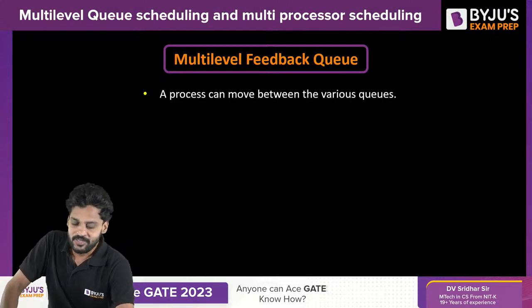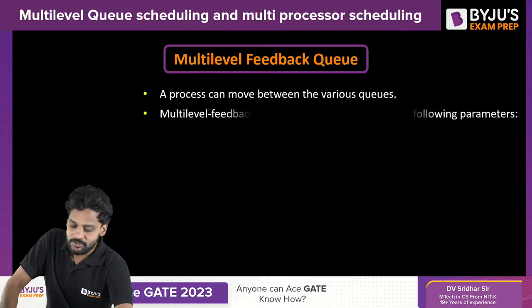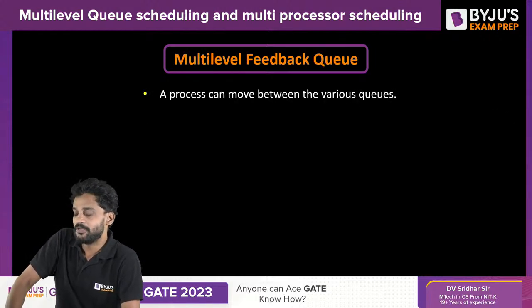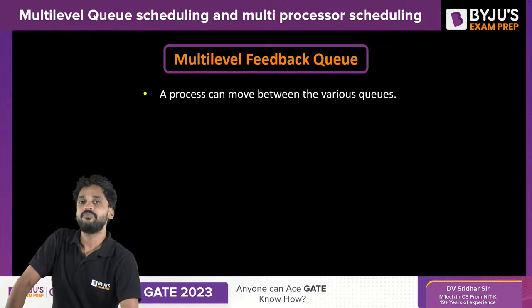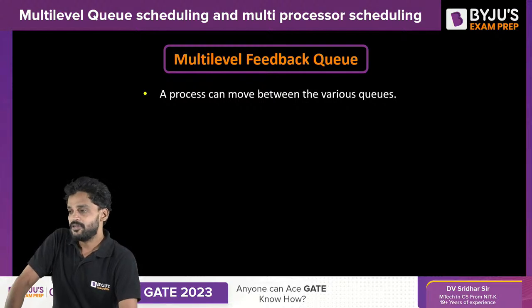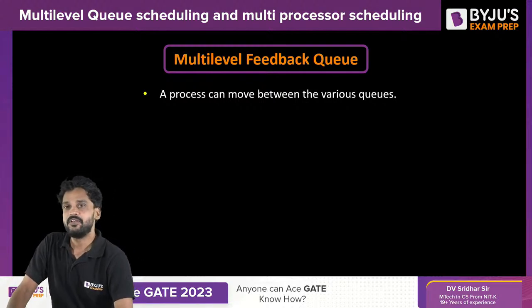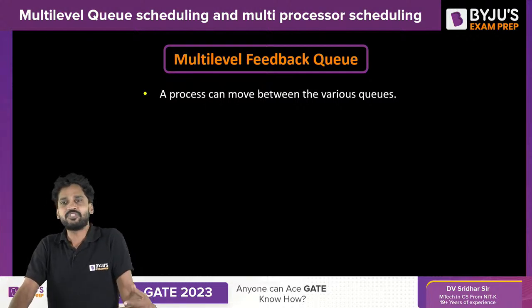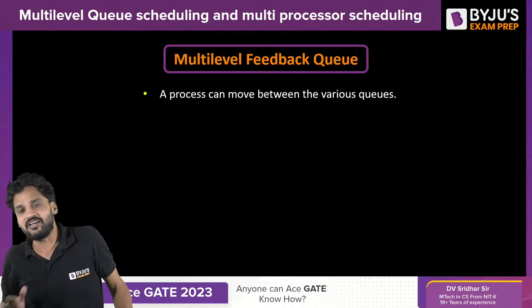In multi-level queue scheduling, a process is assigned to a fixed queue, and that imposes several restrictions and constraints.